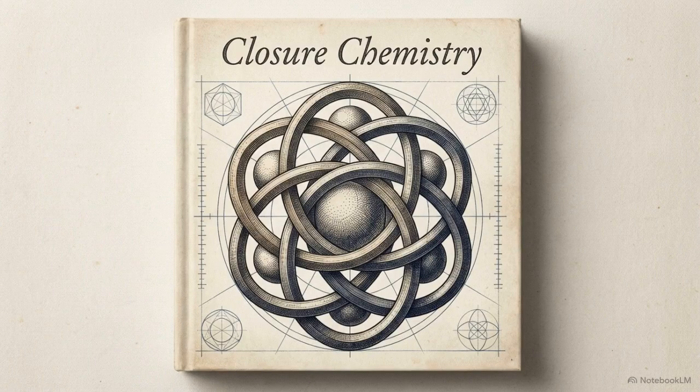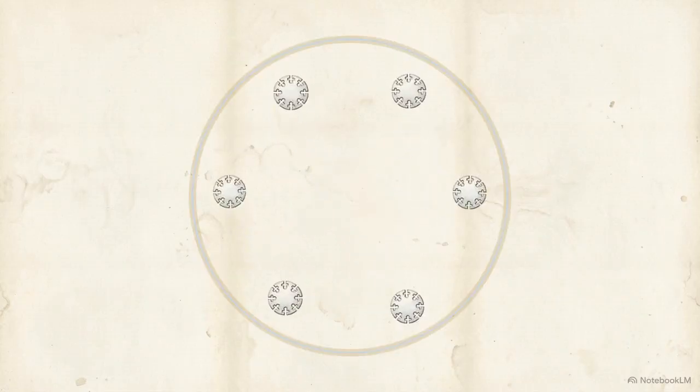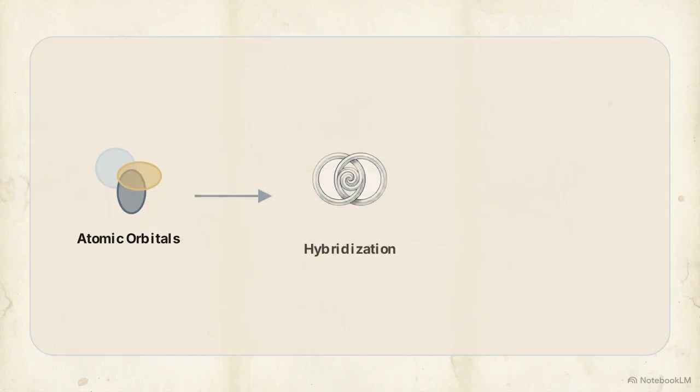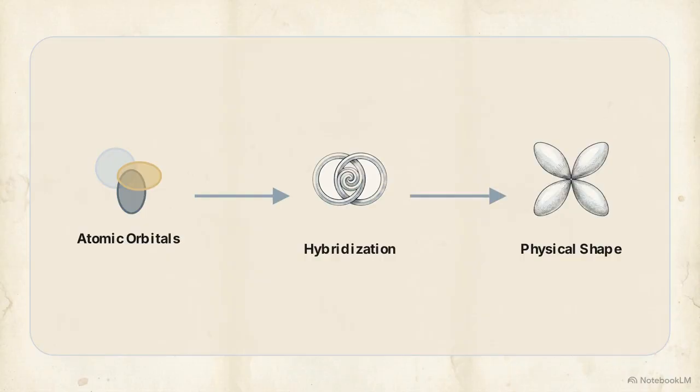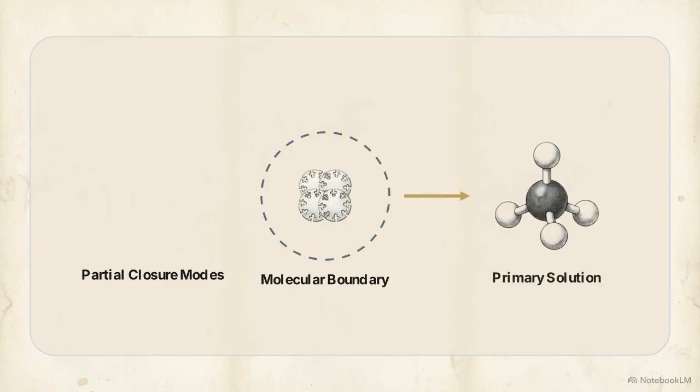Philip Lillian's 2026 monograph, Fourier Chemistry, replaces this pluralism with a single, integrated structural logic. The framework defines the molecule as an achieved regime of closure organization, prioritizing the stability of the whole over the simple aggregation of its parts. Standard textbooks follow a specific sequence. Atomic orbitals mix into hybrid orbitals, which physically dictate the molecule's geometry. Lillian reverses this order. Spatial geometry is the primary solution to a closure distribution problem. Hybridization is simply the mathematical label used to describe that regime.